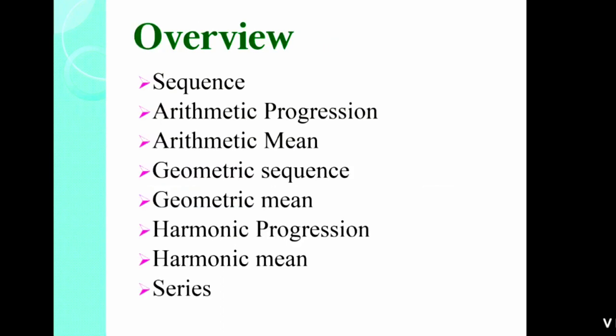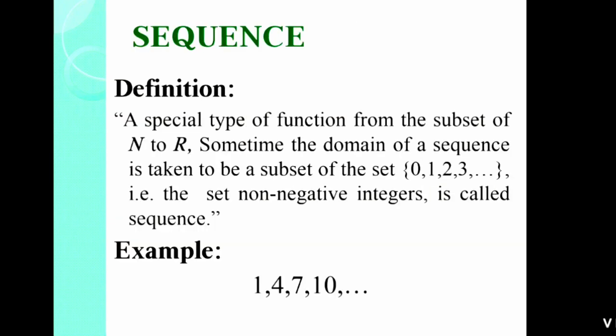Now the bookish definition of sequence under the mathematics of sequence and series, grade 11. In this definition the key words are subset, domain, and non-negative integer. Subset means a part of another set. The numbers in the set which are given, which you are studying, are a part of another set. That set is called a subset. Like natural numbers are a subset of real numbers.